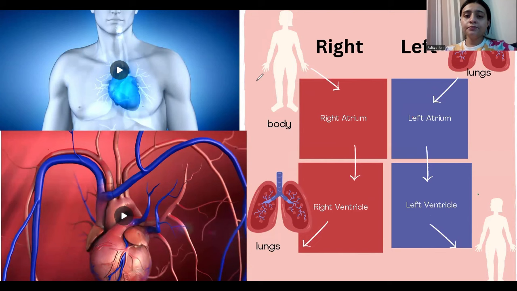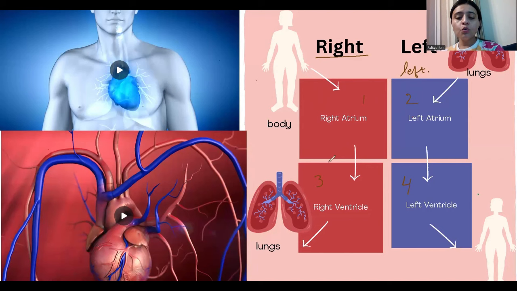All right, students, are you ready? All right. So, as I've told you, the heart is made up of cardiac muscles and it is pumping 24/7, right? We are going to learn this whole structure of the heart. As I've told you, we have four chambers, right? Four chamber heart, number one, number two, number three, and number four. So this whole column we are going to refer to as the right hand side of the heart, and this is your left hand side of the heart.